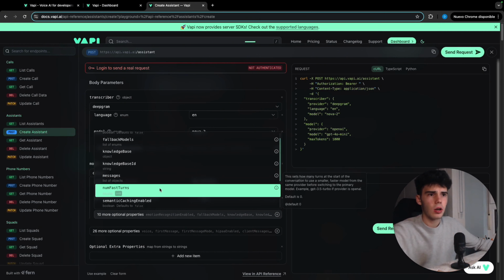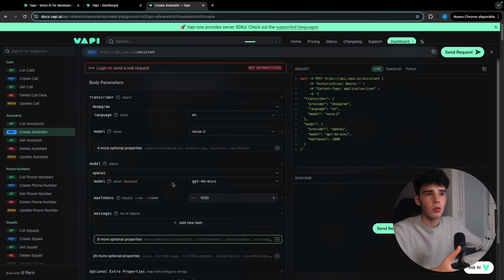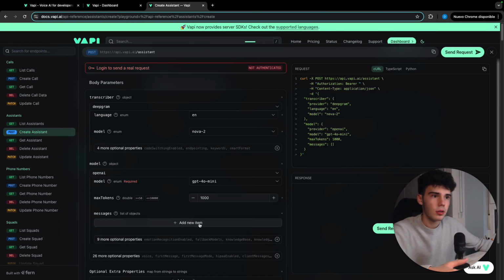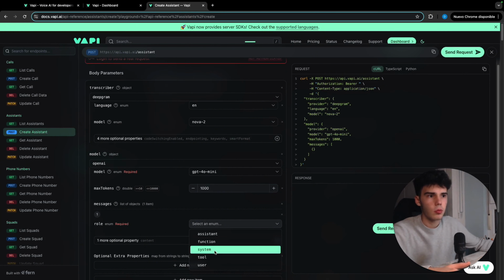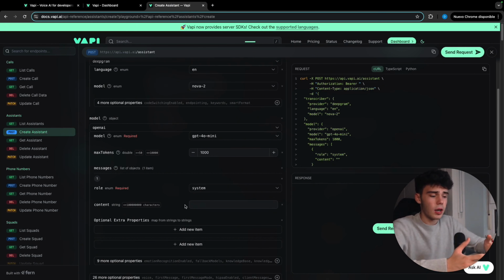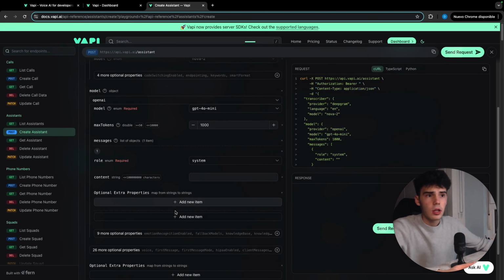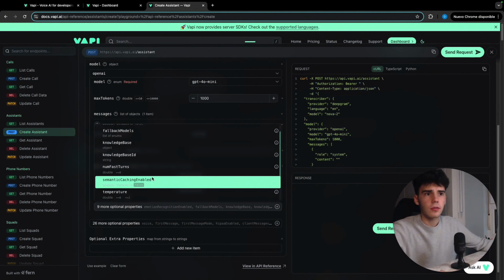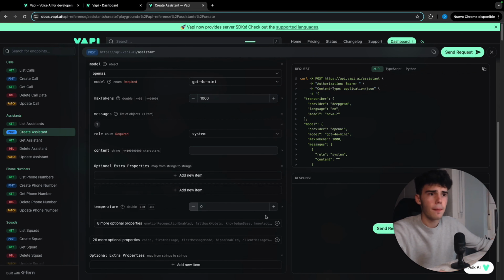Then we're also going to add messages, which is where we're going to include the prompt. We're going to put it with system content here. I'm not going to add it now, I will add it later. You will have it in the description anyway. So let's finally add the temperature. There you go, and we're going to leave it at 0.2.